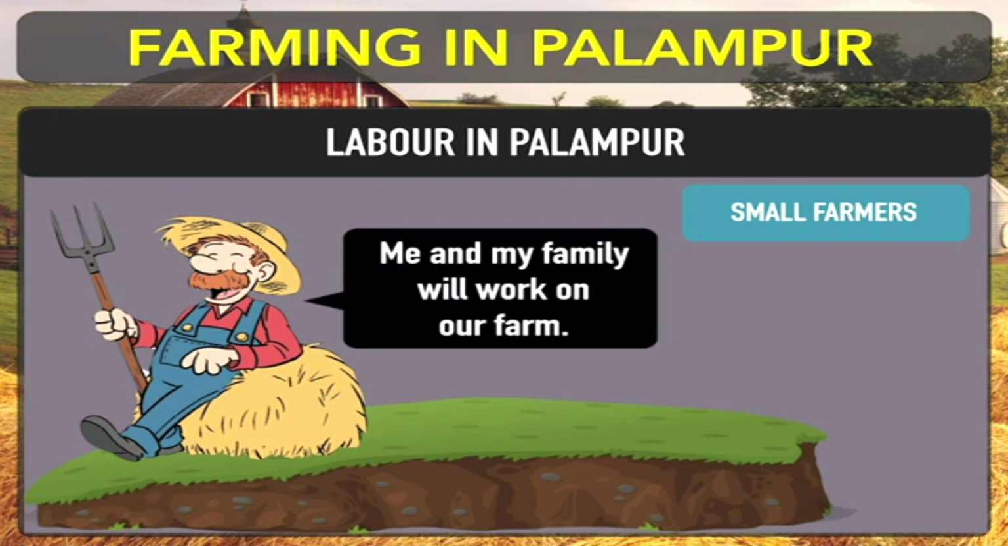So they are very small farmers, having land for cultivation of less than 2 hectares. Whatever they are producing is only used to manage their food supply. To fulfill their other requirements, they work on the fields of other people also.